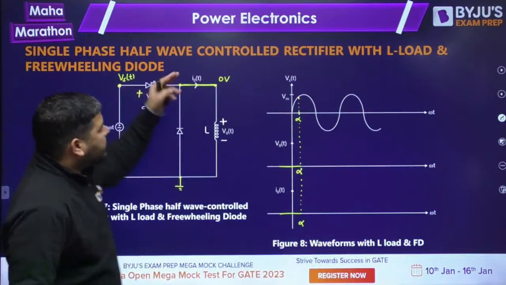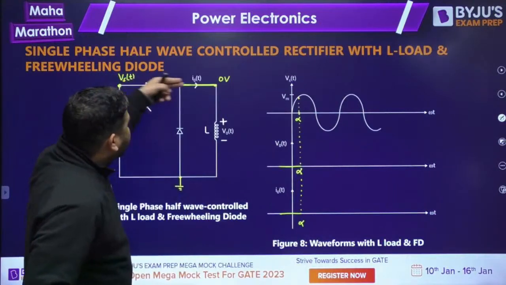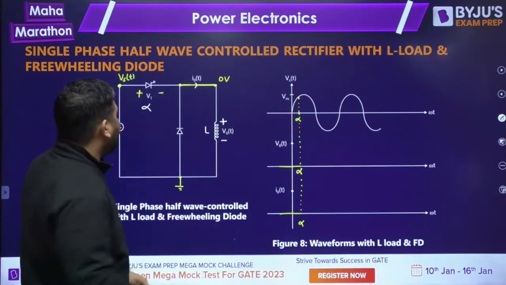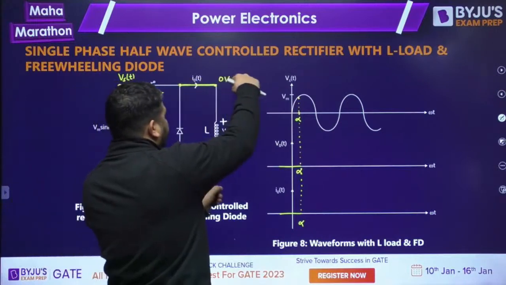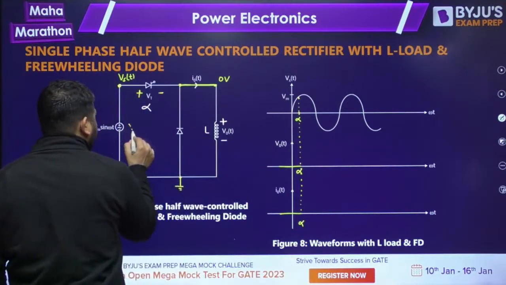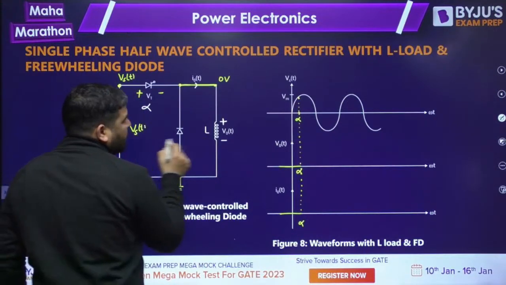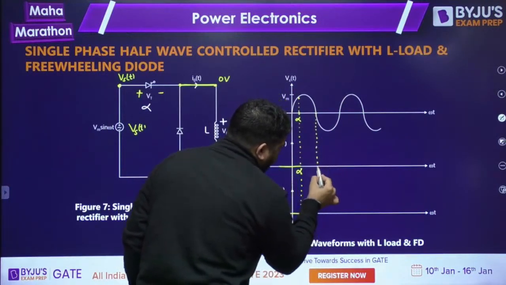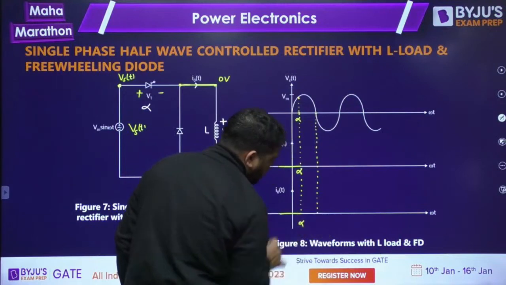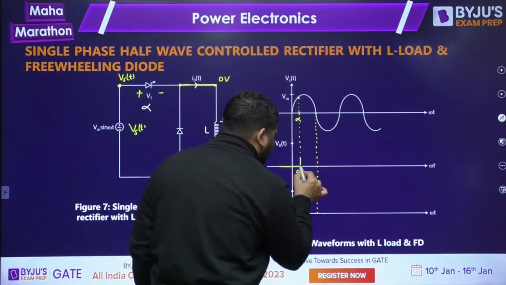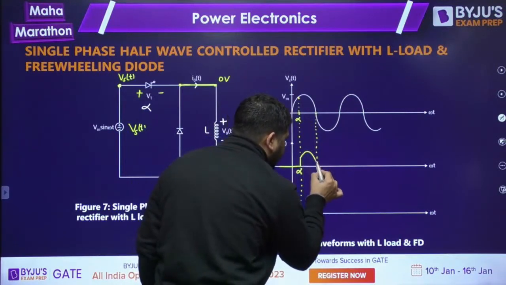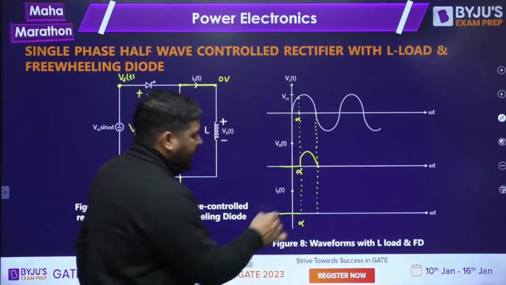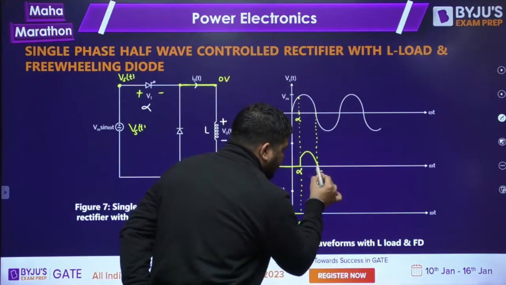Let's say I fire the thyristor. If I fire the thyristor, it will be shorted. If it is shorted, then the output voltage will be same as the supply voltage VST. Okay. So from alpha to pi, let's look at this interval only, alpha to pi. From alpha to pi, output voltage will be same as the supply voltage. Tell me, is it correct? This instant is pi.